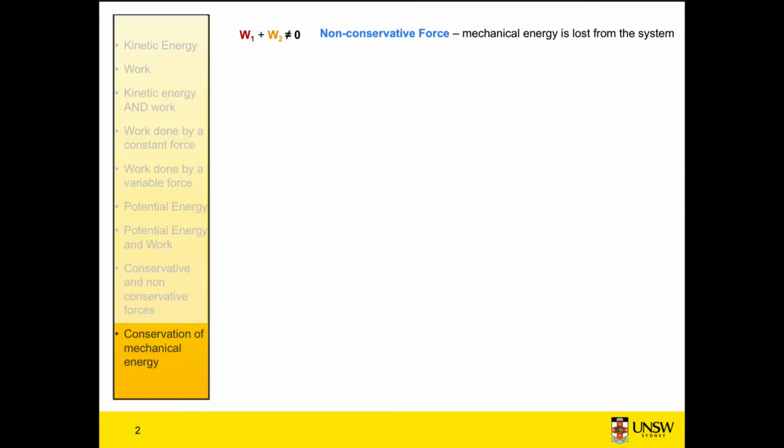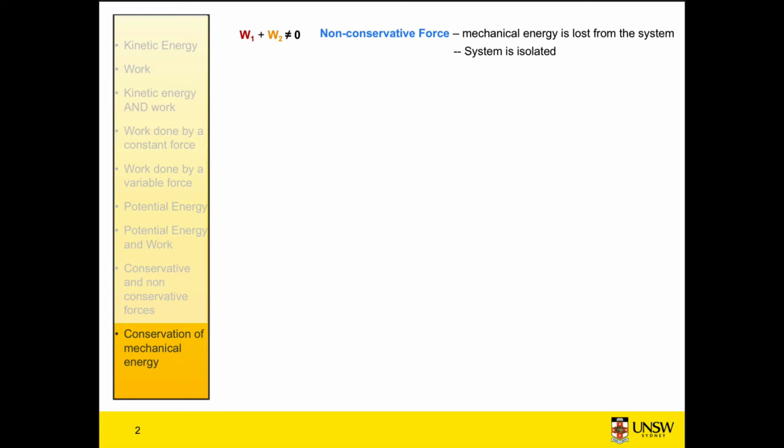So we saw that if a conservative force acts upon an isolated system, then the mechanical energy of that system is conserved. That is, with a conservative force, at any point in time, the mechanical energy of that system must be the same. When a non-conservative force acts, the initial mechanical energy of that system is not the same as the final mechanical energy. So mechanical energy is either lost or gained from the system. If the system is isolated, we cannot gain or lose energy from the environment. So something is happening to the mechanical energy.